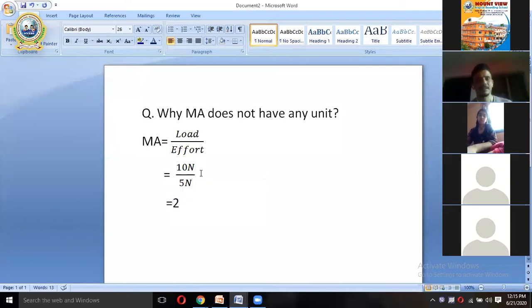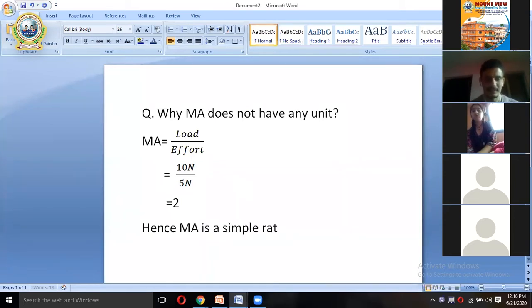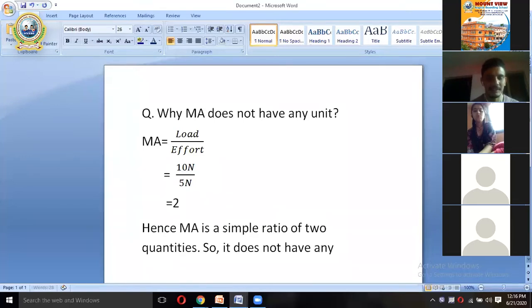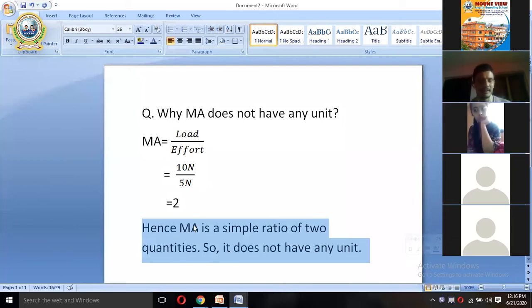That means Newton cancels out. It has no unit. So we can say that MA is a simple ratio of two quantities, so it does not have any unit. This is the final answer. In examination you can write this: MA stands for mechanical advantage.